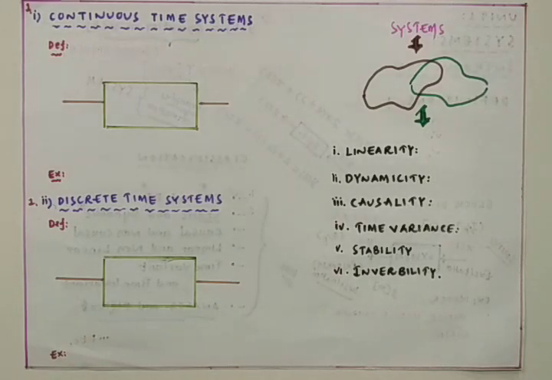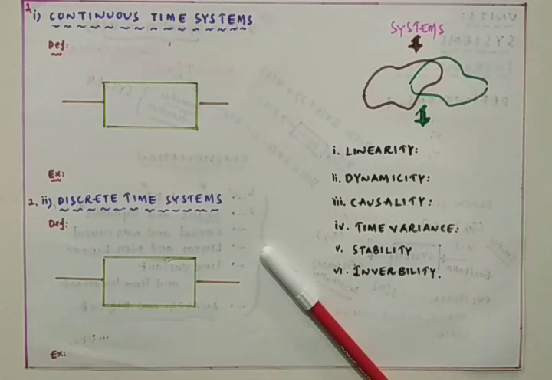Dear students, in this class I am going to talk about the two types of systems. One is the continuous time system and the other is the discrete time system. After the continuous time and discrete time systems, I am going to talk about the static and the dynamic systems. As I said in the previous classes, the definition of the system is very simple.